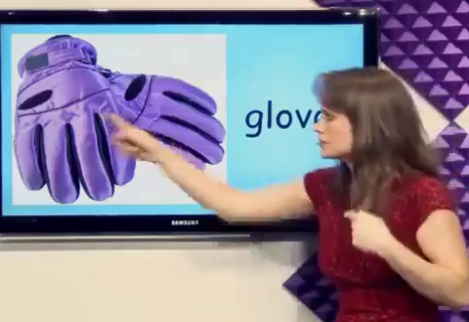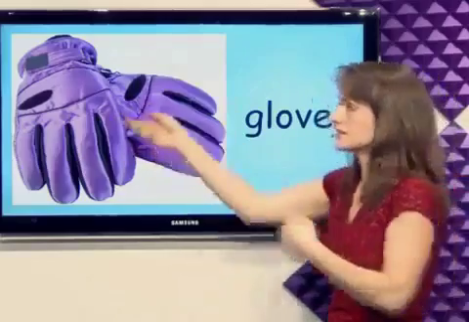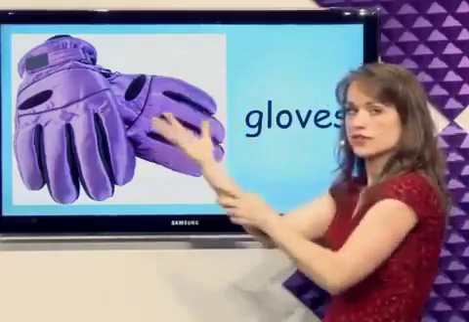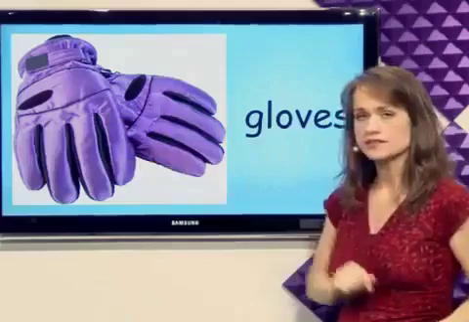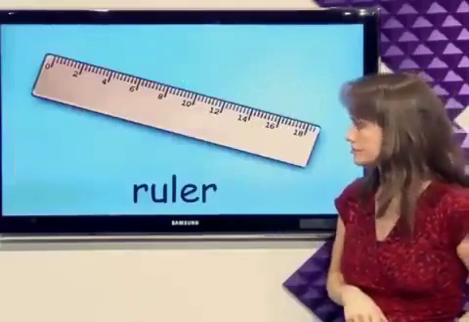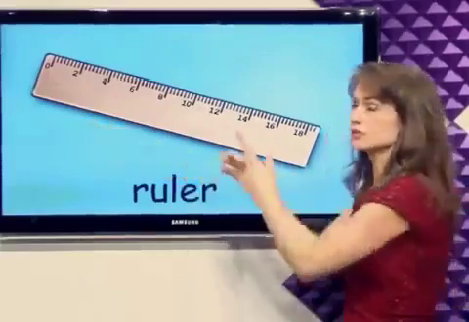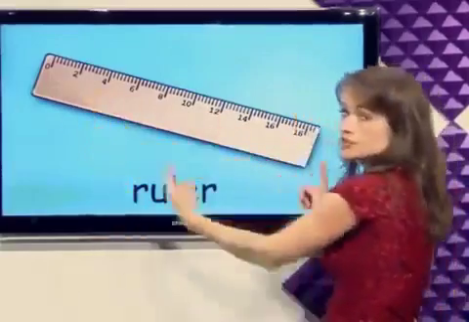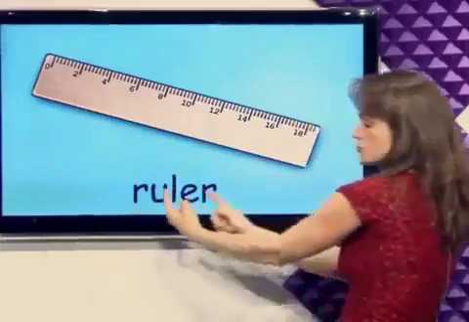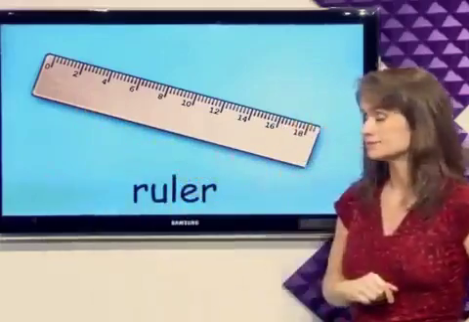Do you remember what these are? Gloves. Gloves go over the hands. Gloves. Do you remember what this is? Ruler. We use a ruler to measure long and short. Ruler.